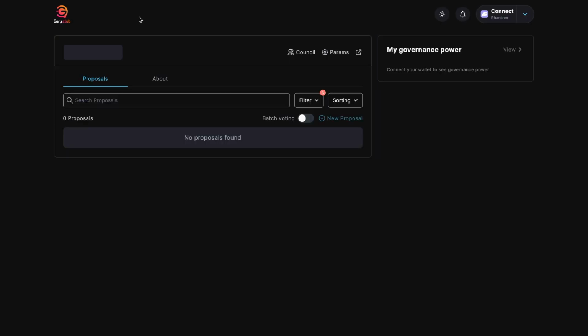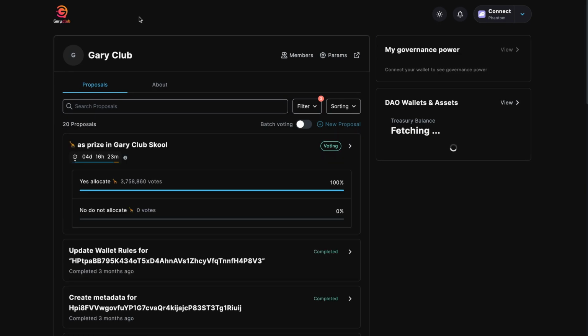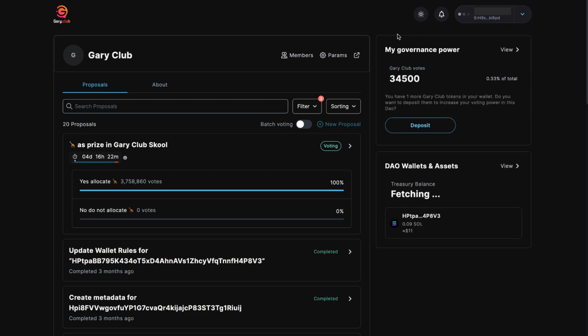So you will have a coin that is deposited called Locked Gary into your wallet, and those then need to be deposited into the DAO. You will connect your wallet right here. Up in the corner, it says connect. But for me, it is Phantom. I'm going to click connect, and it will connect. You may need to authorize this the first time.